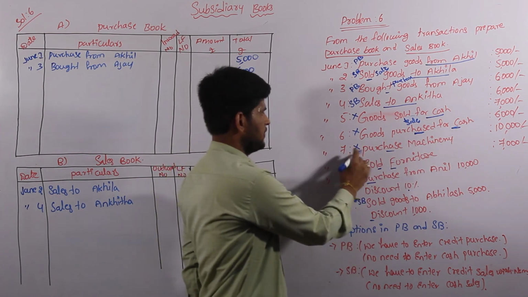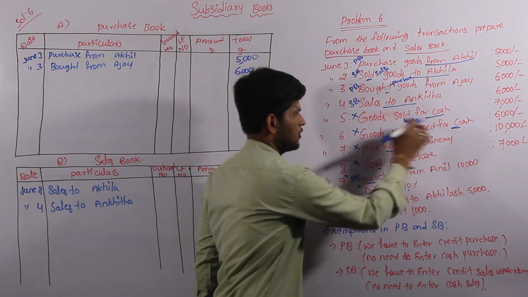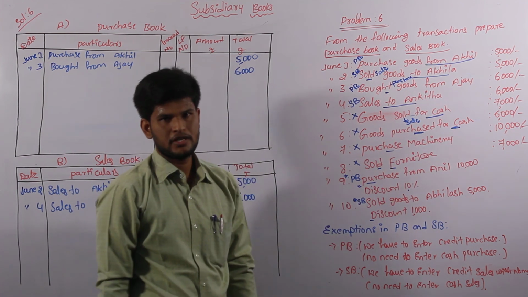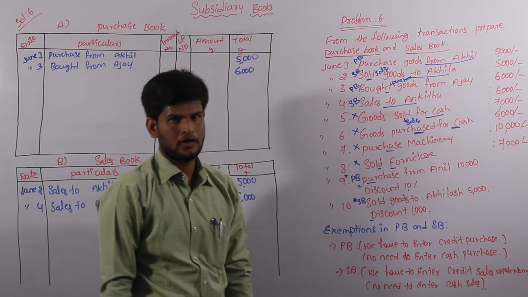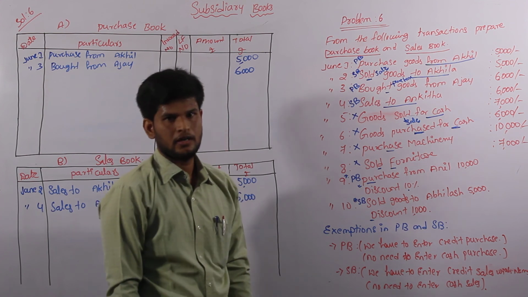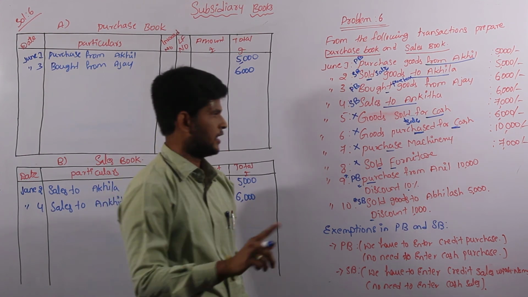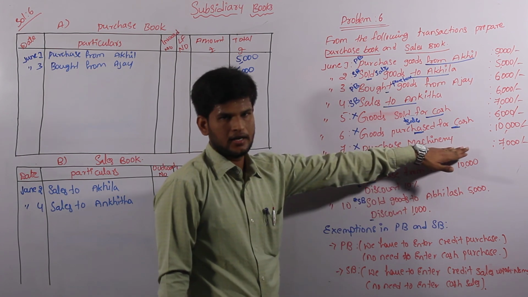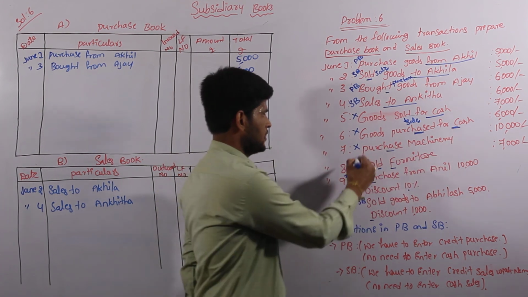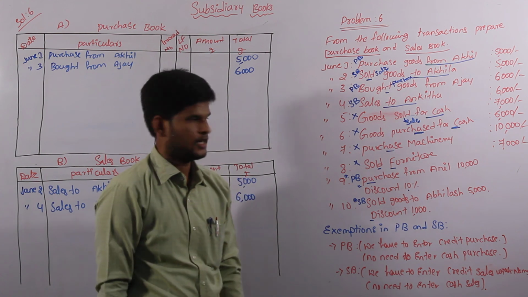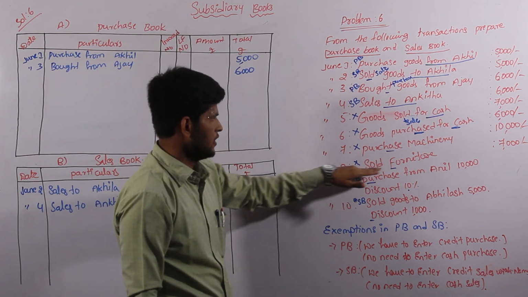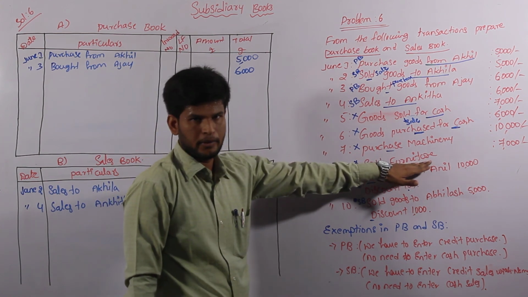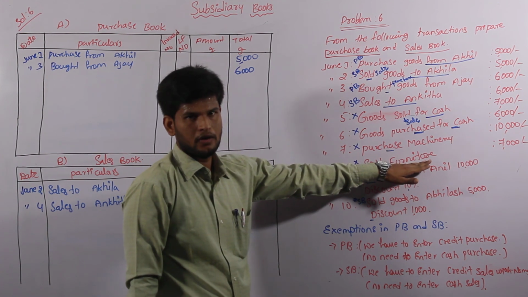And come to the seventh one, purchase machinery. It is a part of assets. When we purchase machinery or any equipment in our business organization, definitely we have to pay some amount. It is the first reason. And the second reason is that properties are not considered in our subsidiary books. So that's the reason we are cancelling this seventh transaction. And come to the eighth one, sold furniture. It is also a property. This is also not considered in our sales book.